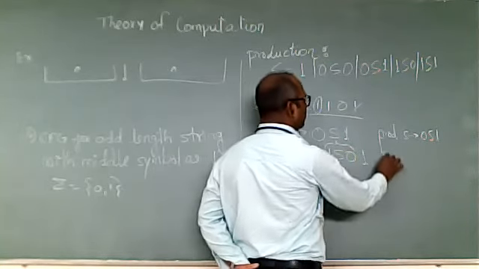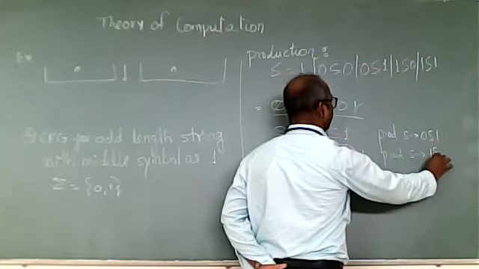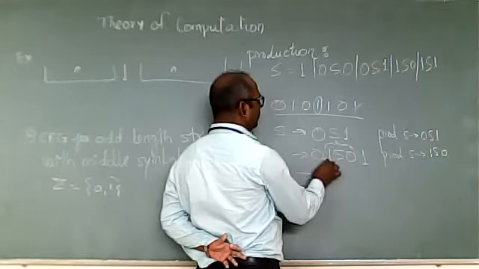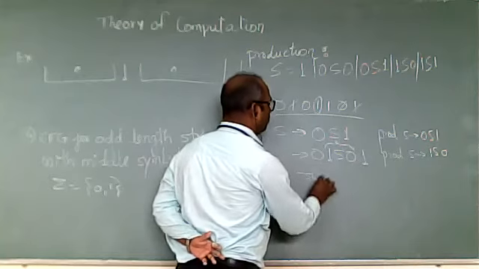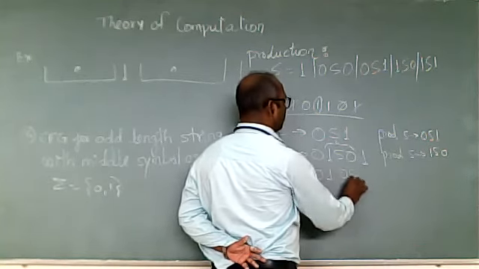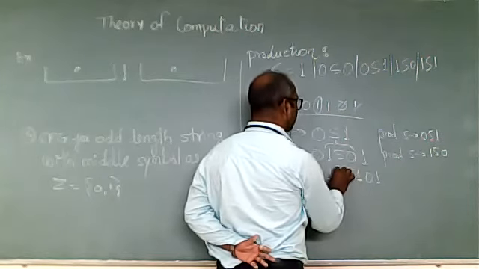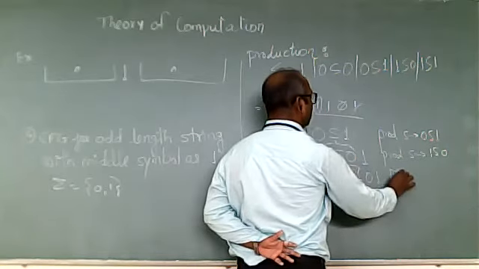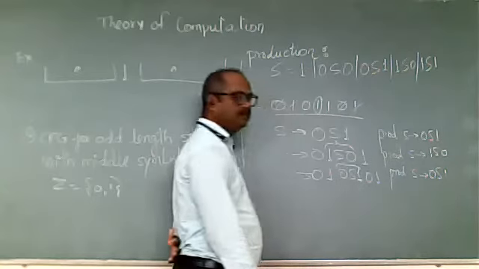So the production is S tends to 1 S 0. Now again, we want 0 1, so this S is replaced with 0 S 1. The production used is S tends to 0 S 1.